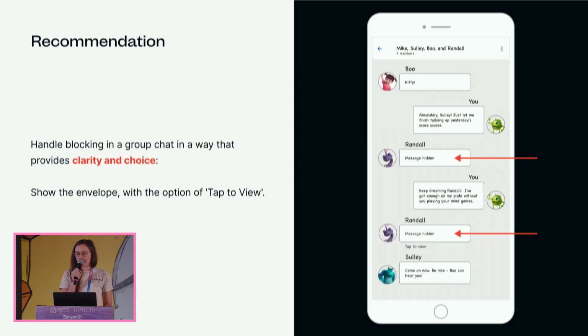But we do have a standard that the protocol will recommend. Currently, that is hiding the blocked user's messages in the group view. But an XIP will be open for comment by the community, so we can land on a standard together. The protocol also has admin permissions on groups, which allows some control around who can add or remove people from a group chat.